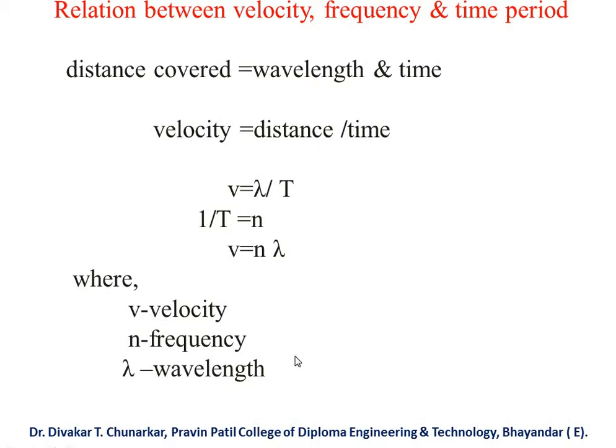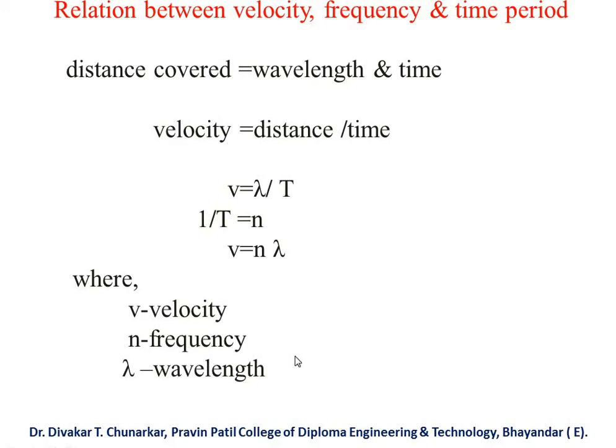You already know velocity is denoted by v, frequency is denoted by n, and time period is denoted by T. So distance covered equals wavelength and time. By the definition of wavelength, the distance between two compressions or two rarefactions is called wavelength.